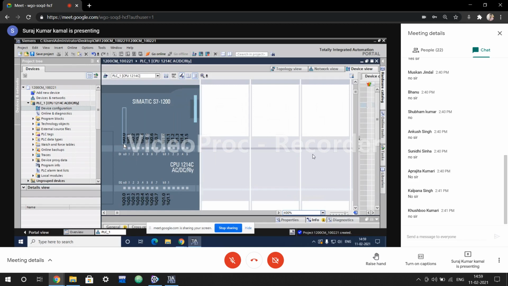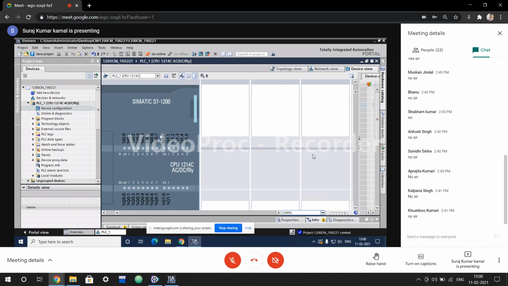That means the first address of the input will always be I0.0 in each and every PLC. But as we discussed yesterday, on the hardware the numbering is mentioned in points: 0.0, 0.1, 0.2, 0.3, 0.4, 0.5, 0.6, 0.7, and then again 0.0, 0.1, 0.2, same as for the output.